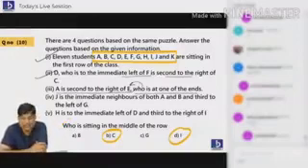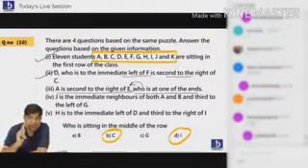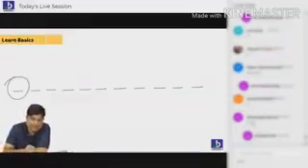Just try to listen, everybody. A is second right side of E. Who is at the end? E is at the end. There are two ends: extreme left, extreme right.